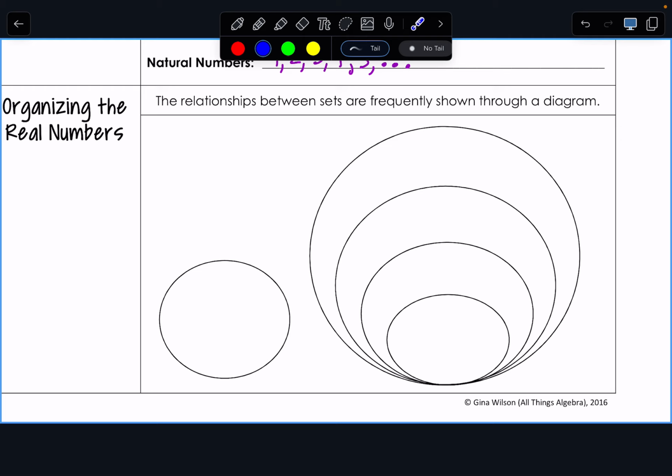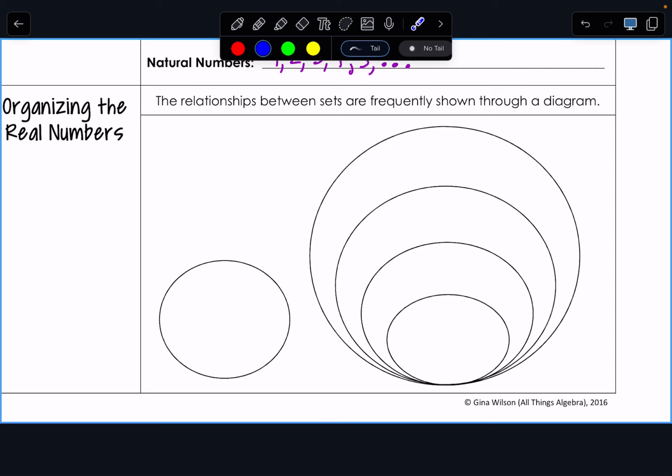So here's the thing. If I have a number that's a natural number, it's in all of those other bowls. It is also in the whole number bowl. It's also in the integer bowl. It's also in the rational bowl. It fits inside of all of them. So that's the picture that we have right here. These are like our bowls of numbers.